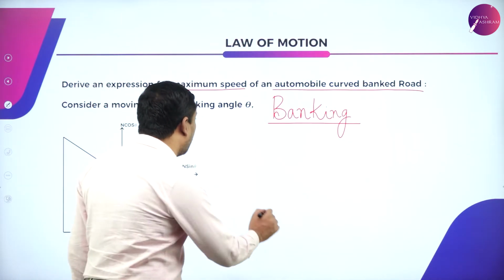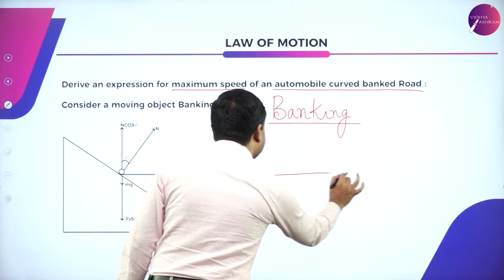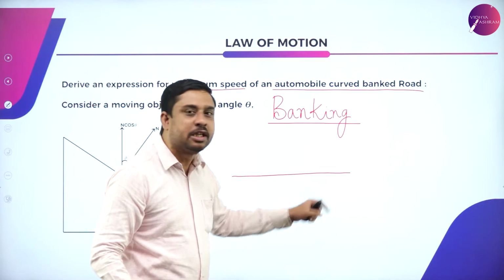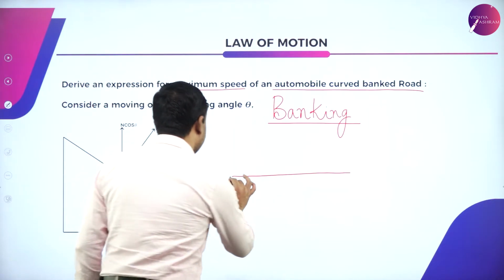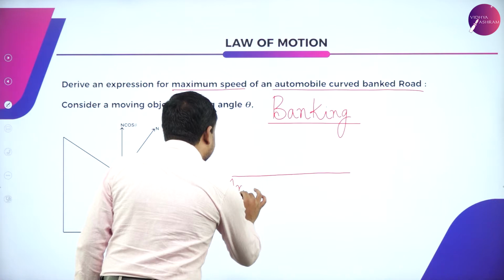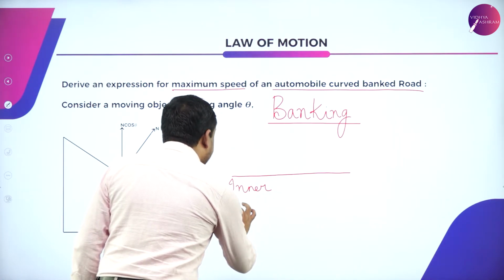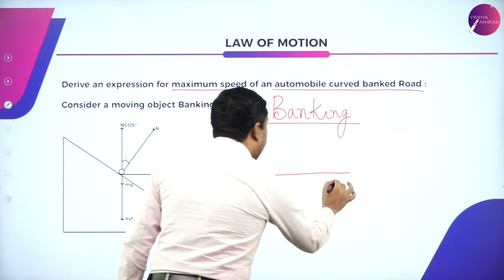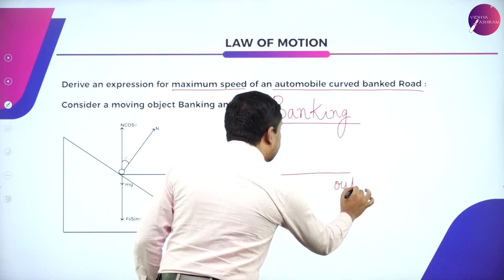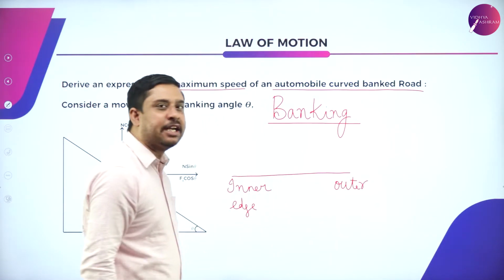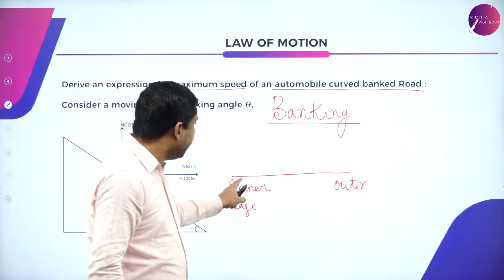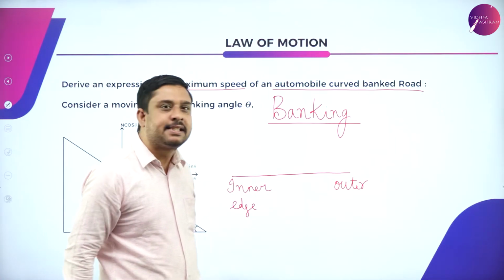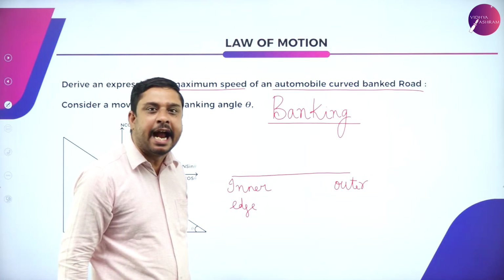So what do we do? Suppose I consider this to be the road. This is the inner edge of the road, and this is the outer edge.